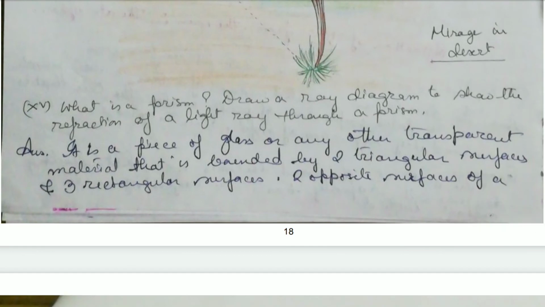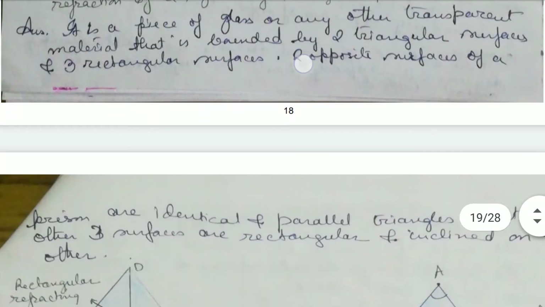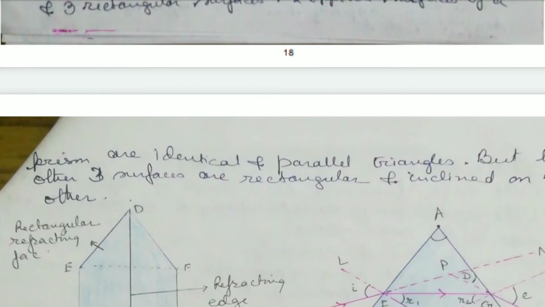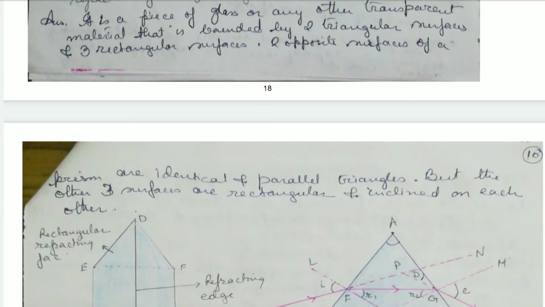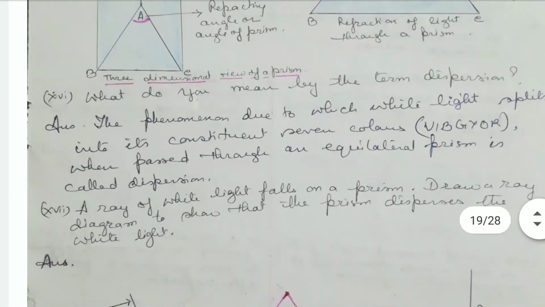Draw a ray diagram to show refraction of light ray through a prism. A prism is a piece of glass or any other transparent material that is bounded by two triangular surfaces and three rectangular surfaces. The two opposite triangular surfaces are identical and parallel triangles, but the three rectangular surfaces are inclined on each other, and they are making an angle.